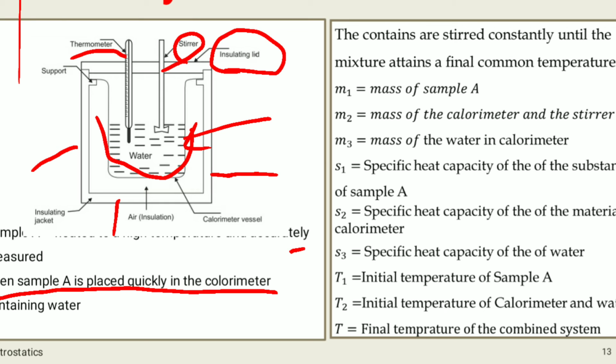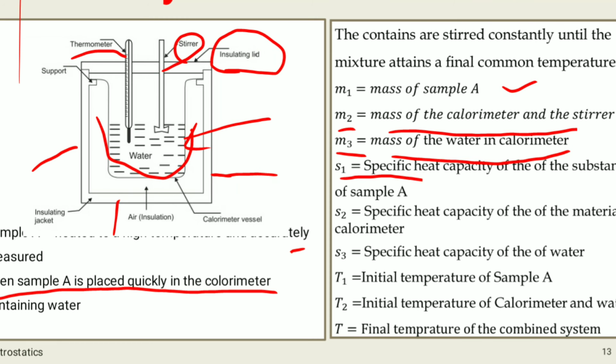Here M1 is the mass of sample A. M2 is the mass of the calorimeter along with the stirrer. M3 is the mass of water in the calorimeter. So we have taken three different things, and these are three different substances, so they have different specific heat capacities.